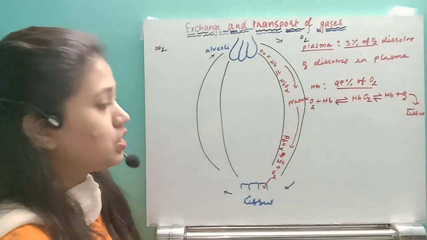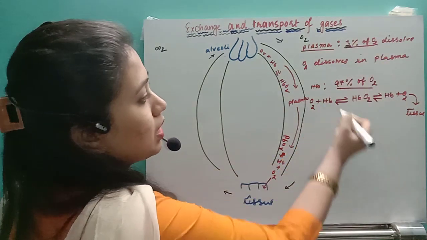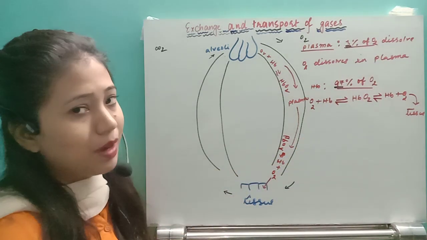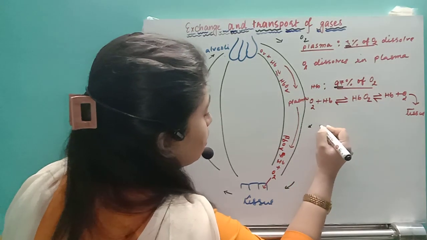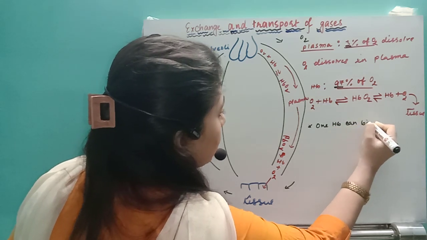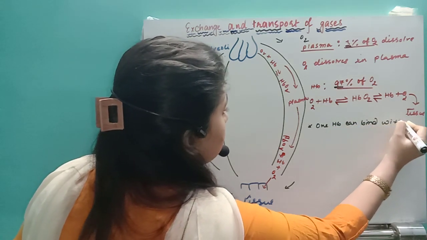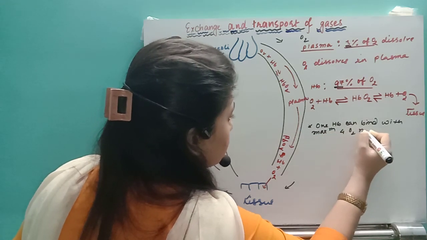This percentage is very important: around 3% will dissolve in the plasma and 97% will bind with the hemoglobin molecule. Remember one very important point, that one hemoglobin can bind with a maximum of 4 oxygen molecules.